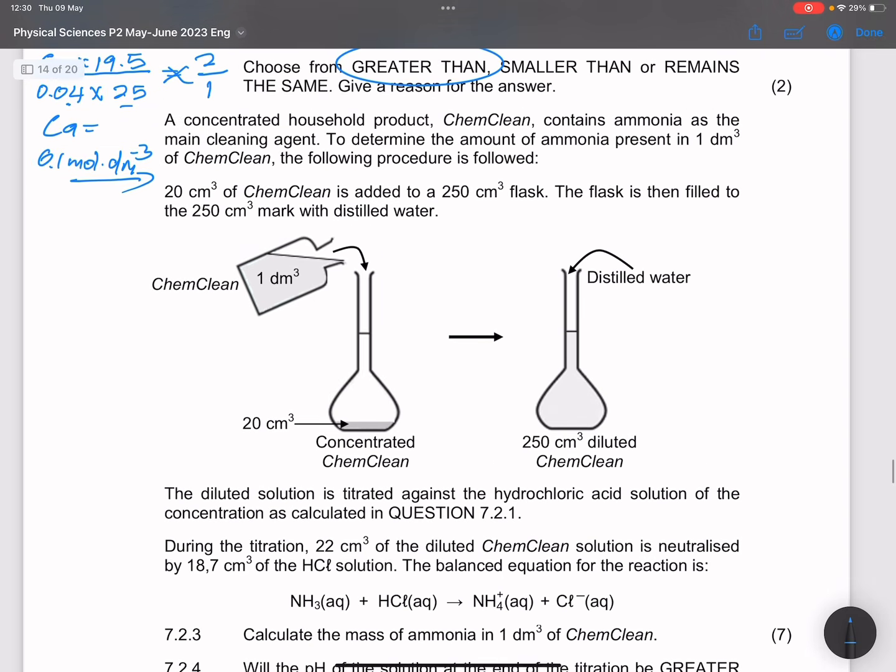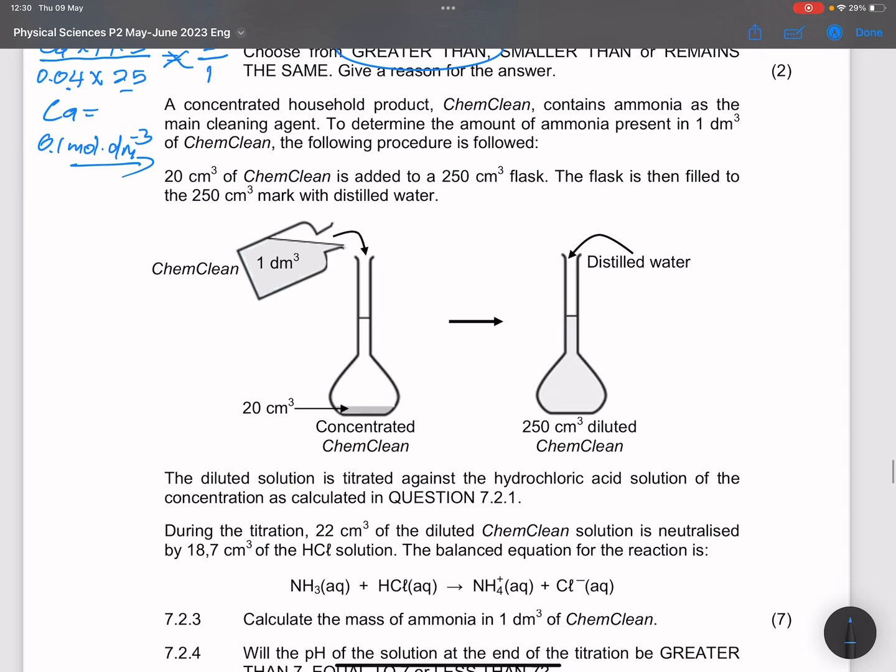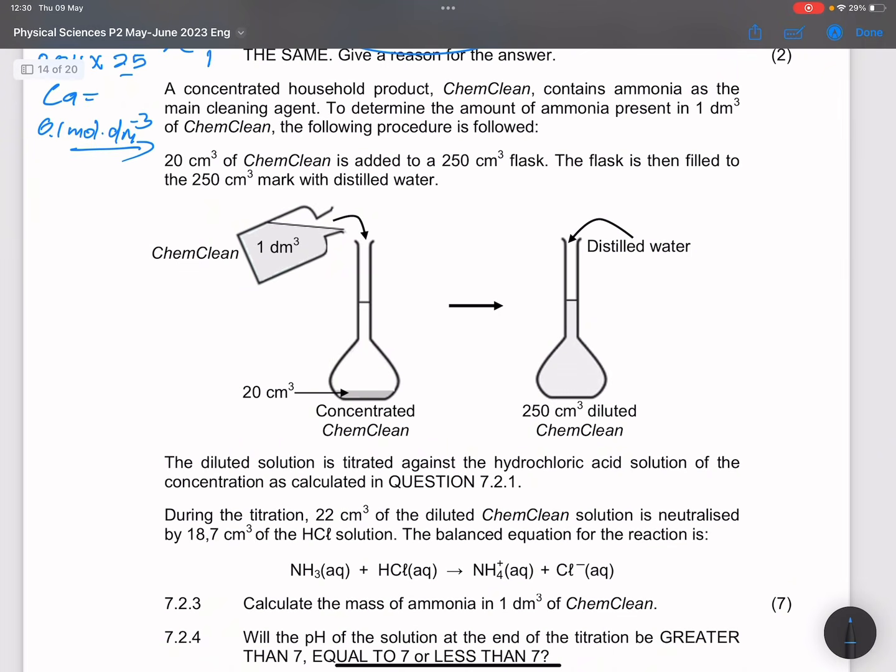Right, so they say to us a concentrated household product, ChemClean, contains ammonia as the main cleaning agent. To determine the amount of ammonia present in 1 cubic decimeter of ChemClean, the following procedure is followed. 20 cubic centimeters of ChemClean is added to a 250 cubic centimeter flask. The flask is then filled to the 250 cubic centimeter mark with distilled water. So they are diluting this